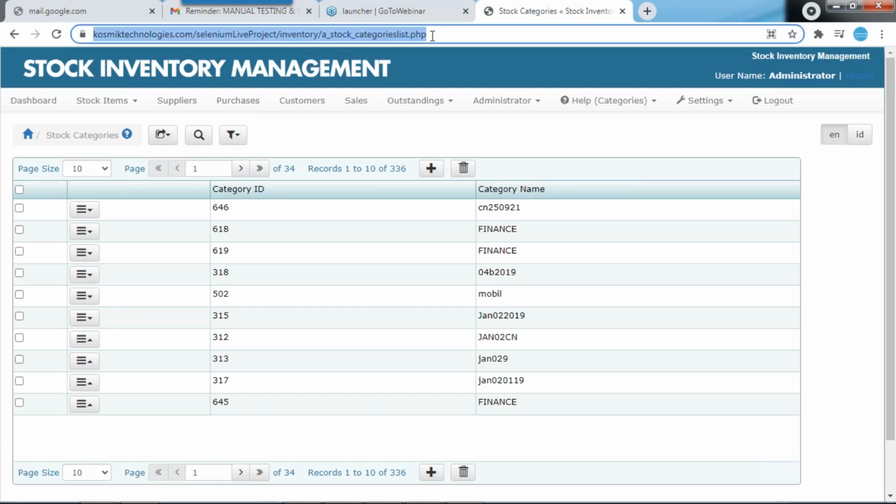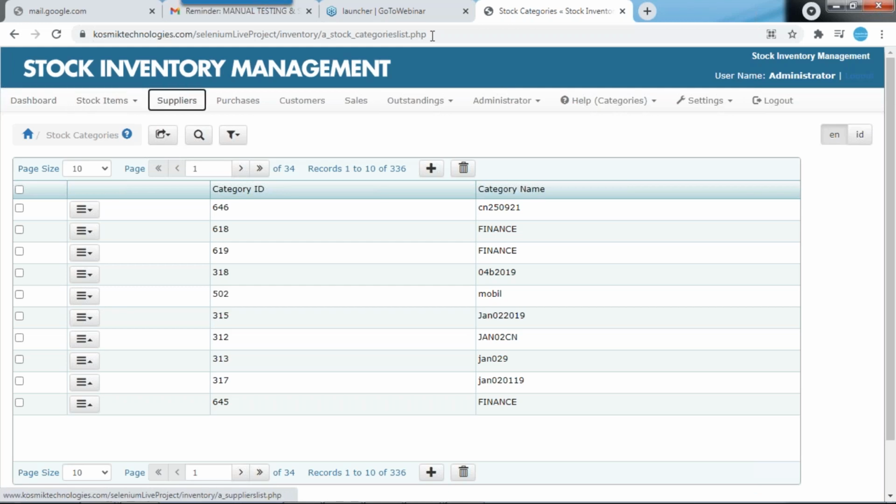Tabbing order. See, if I click the tabbing order, it will move line by line. Most of the testers won't test this one. You need to test the tabbing order. Make sure that the tabbing order is working correctly or not. In a page, how many records will be there? Can anyone tell me how many records will be there in this page?